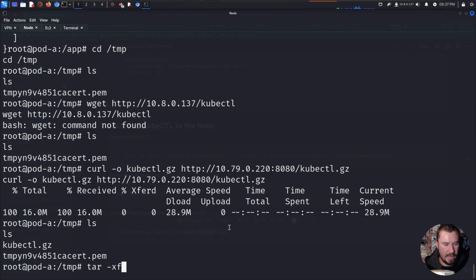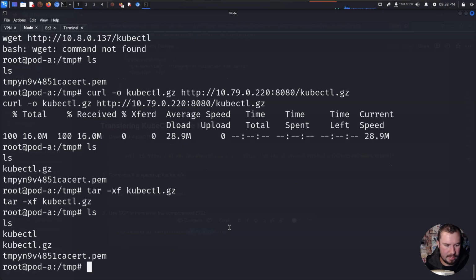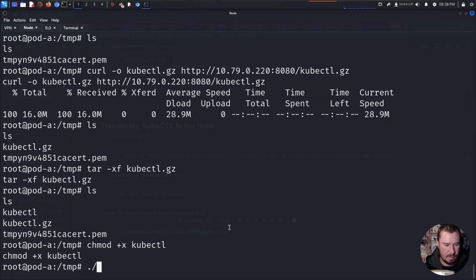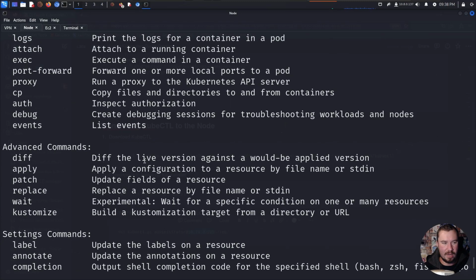And now tar xf kubectl.gz. ls, chmod +x. And we successfully got kubectl on the node.